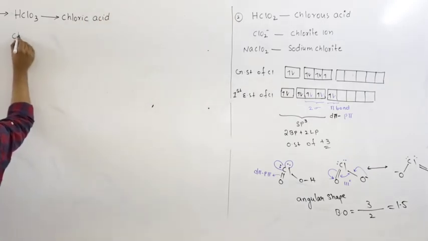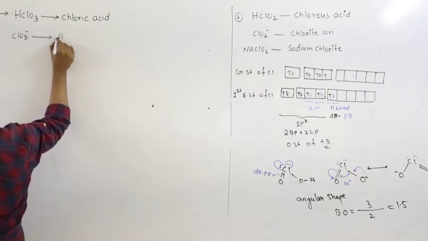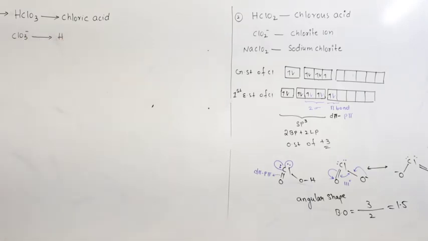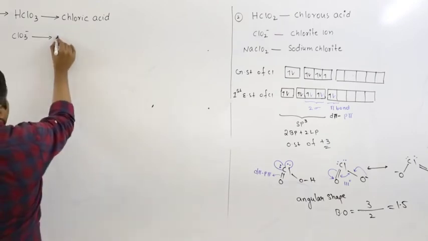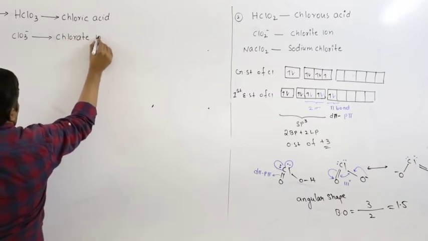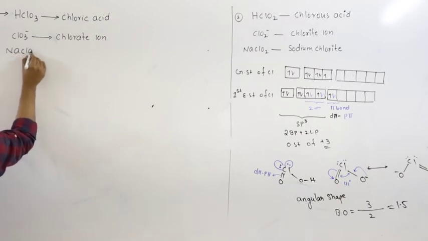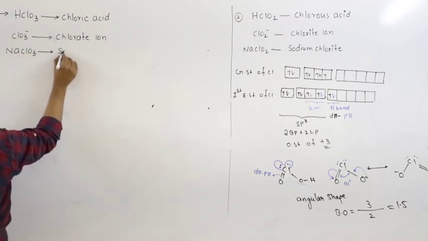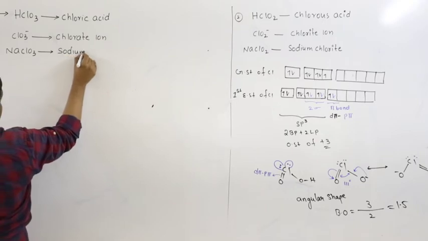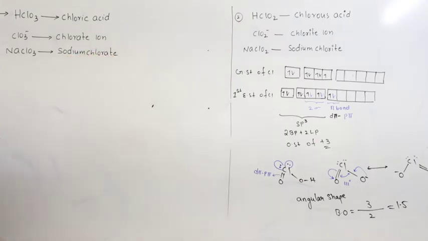Its anion ClO3 minus is the halate ion. Halate ion means chlorate. Chlorate ion. If I take the sodium salt, NaClO3, it is sodium chlorate.